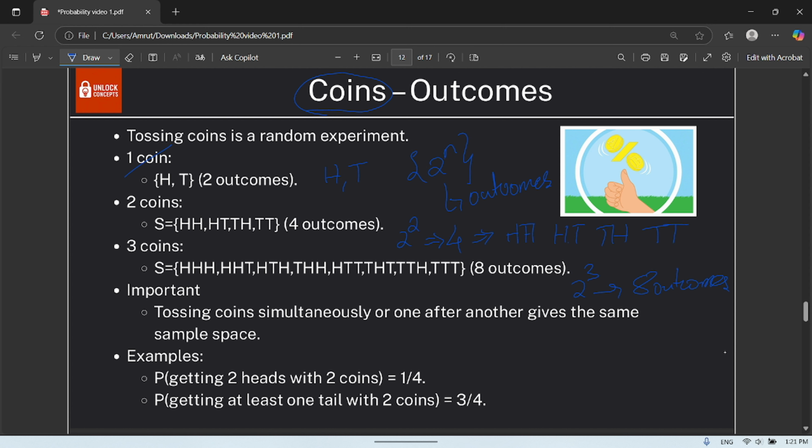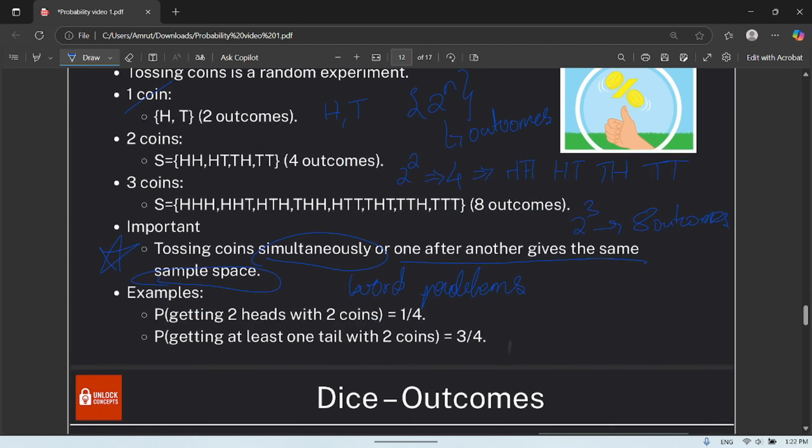Okay. Tossing coins simultaneously or one after the other gives the same sample space. Keep this point in your mind because this will be useful while you solve word problems or application based problems in your next videos. Tossing coins simultaneously or one after another gives the same sample space.